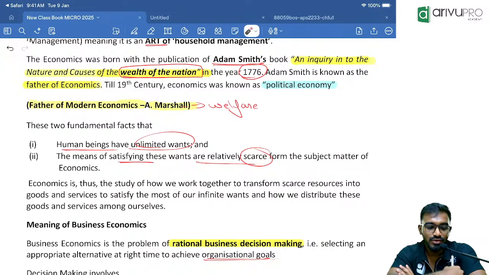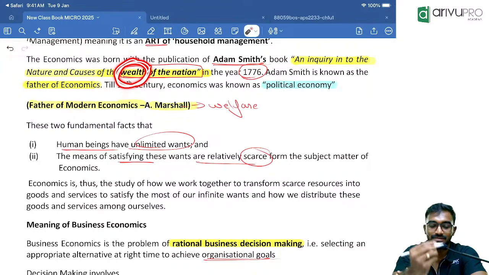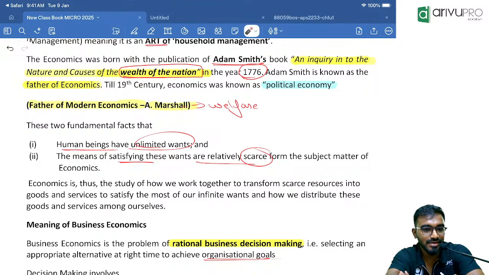Hence, he is known as the father of economics. In bracket, write down: Adam Smith defined economics as a study of wealth.